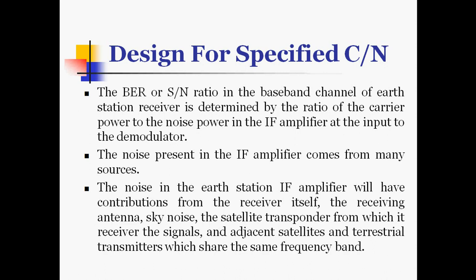The noise present in the IF amplifier comes from many sources. The noise in the earth station intermediate frequency amplifier will have contribution from the receiver itself, the receiving antenna, sky noise, and satellite transponder from which it receives the signal, and adjacent satellites and terrestrial transmitters which share the same frequency band.